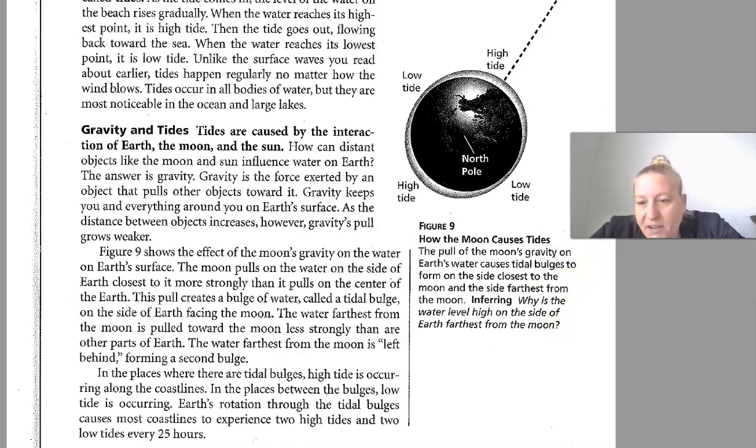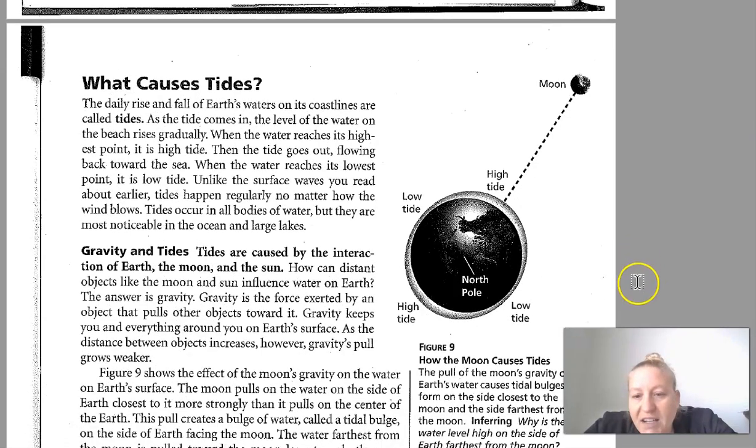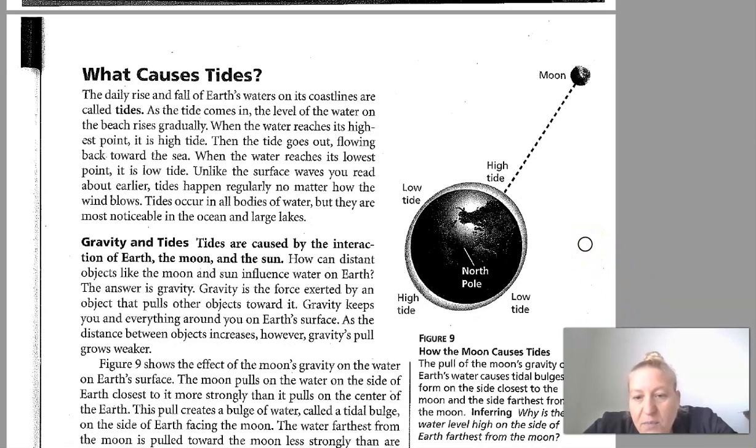I'm going to move this in here. So, what causes the tides? The pull of the moon's gravity on Earth causes tidal bulges to form on the side closest to the moon and furthest from the moon. So there's a gravitational pull between the moon and the Earth here, okay? And this causes a bulge right here. Because everything's being pulled this way, there's not as much gravity over here, so it also creates a bulge right there. Where it's highlighted, that's where it is high tide.